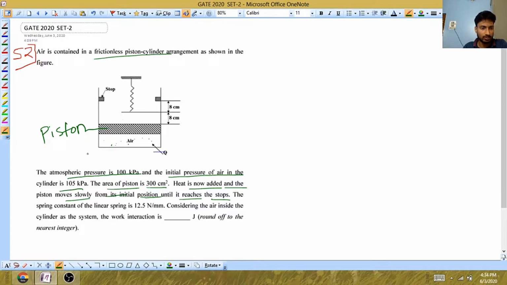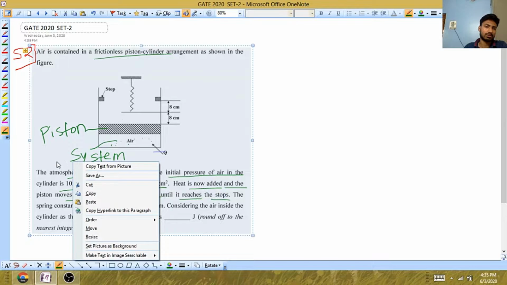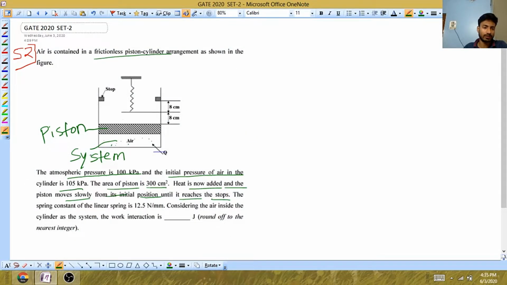So you need to consider this as the system, because it is very much needed to define the system. If the system is defined as something else, you will get different values. They want to know the work interaction in joule. The unit is important, joule.